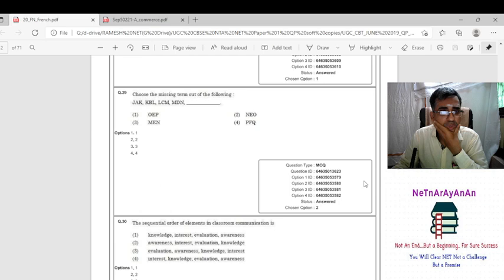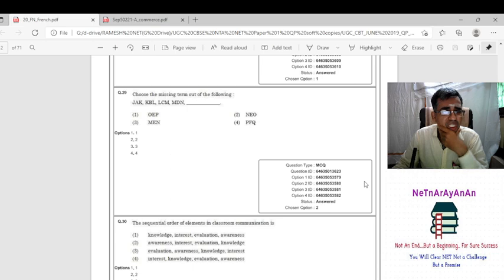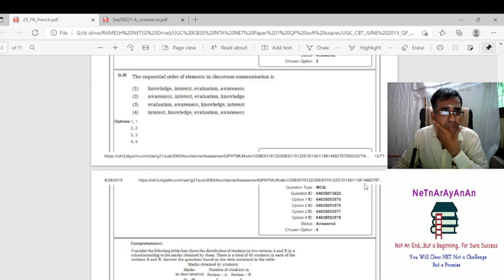Okay. So 29th question. Choose the missing term out of the following. Just see J, K, L, M. First word. L, M means N. So N is option. Second is option. Sequential order of elements in the classroom communication. So always in classroom communication, knowledge will not come as first. In any teaching, any communication, knowledge will not come first. So it is not the first option. Just check with the last thing. Interest will not come at the last. Awareness will not come at the last. So awareness, interest will not come at last means automatically the option is 2.